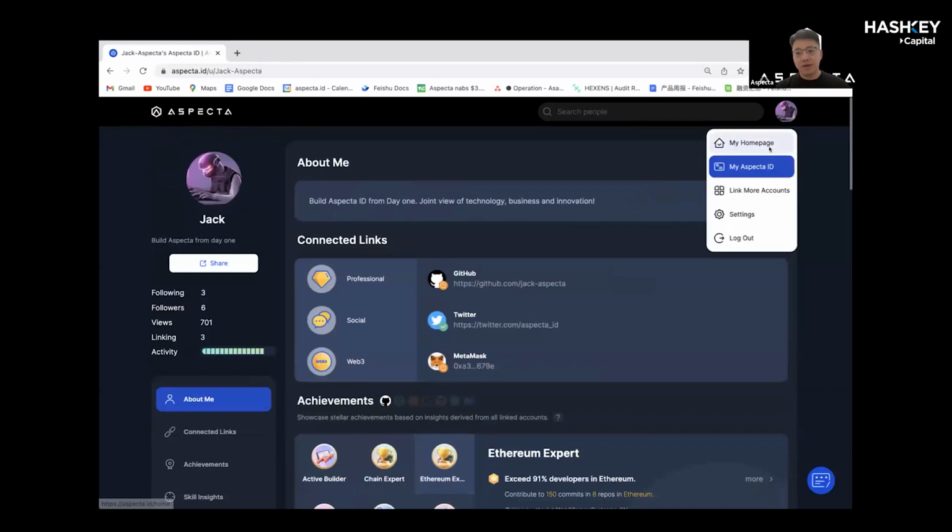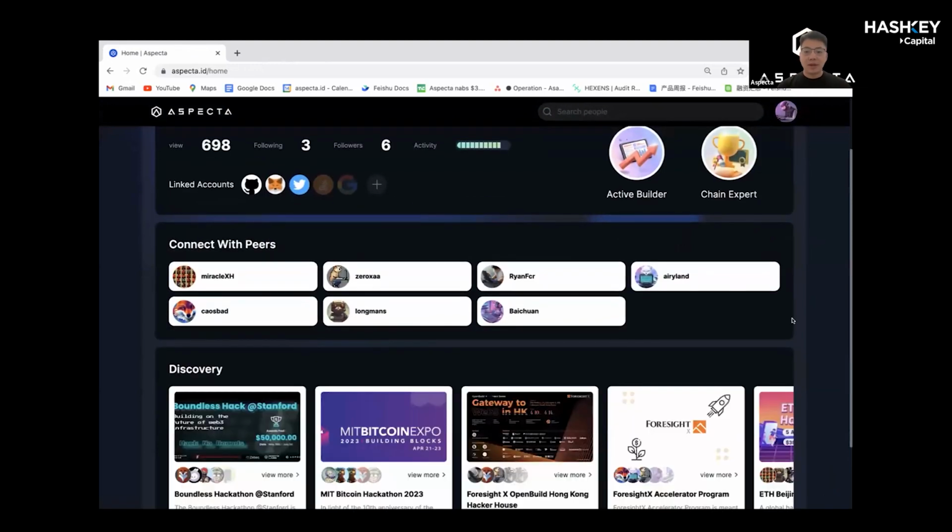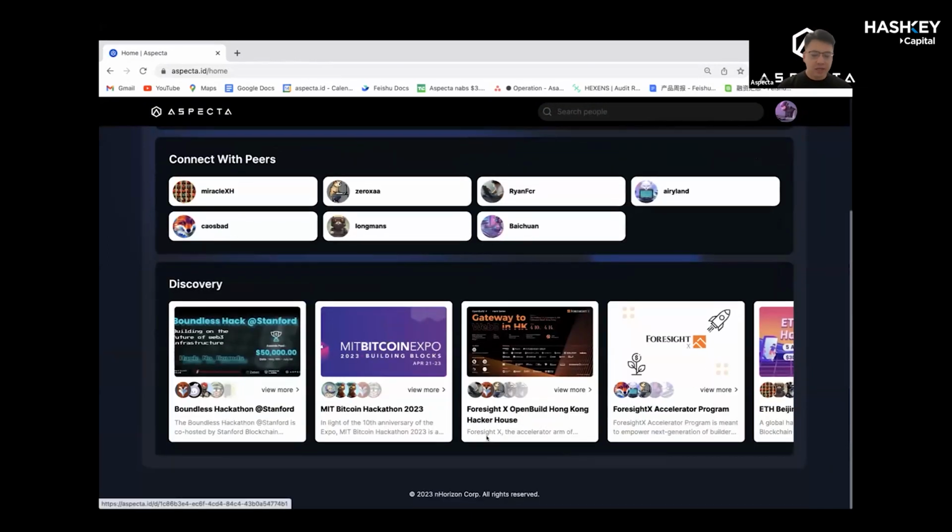The second function of Aspecta ID is to document and explore. Aspecta will integrate into different hackathons, courses, and all these developer-oriented events. So you can use Aspecta ID to document your journey and your wins in these events. For example, we have been integrated into most of the Ethereum hackathons and also hackathons in different developer communities.